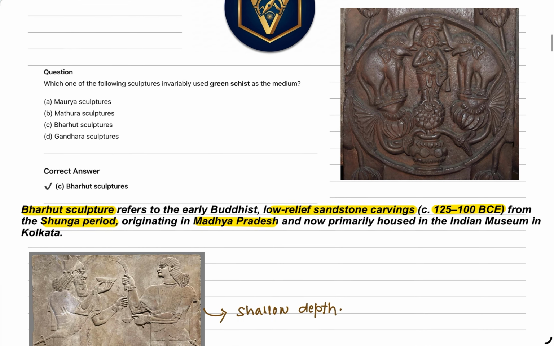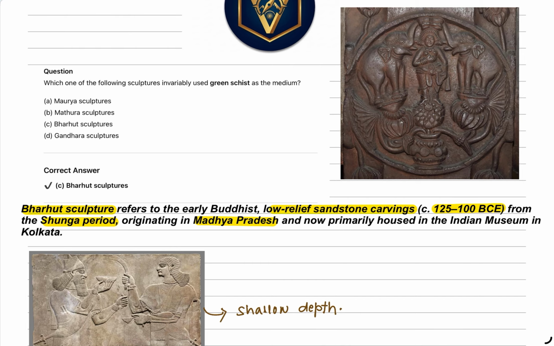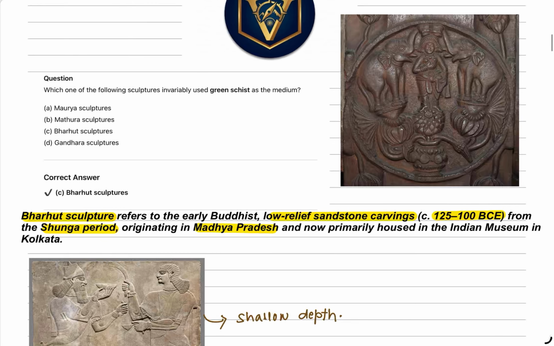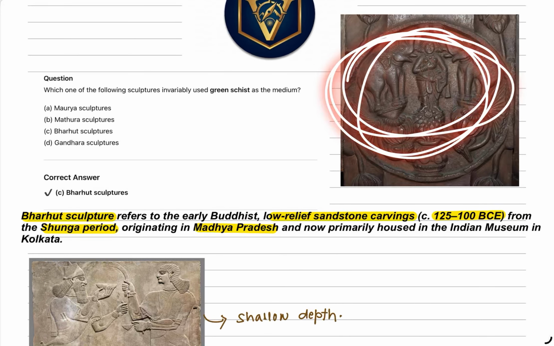Next question we will proceed towards: which of the following sculptures invariably used green schist as a medium? So which sculpture uses green schist? The answer will be C, Bharhut sculpture. So what are the specialities of Bharhut sculpture? This is one example of Bharhut sculpture.